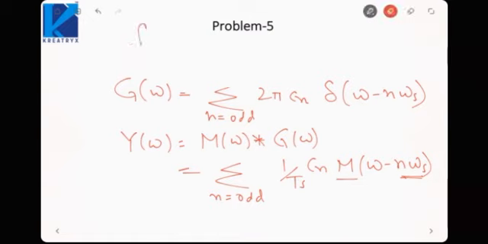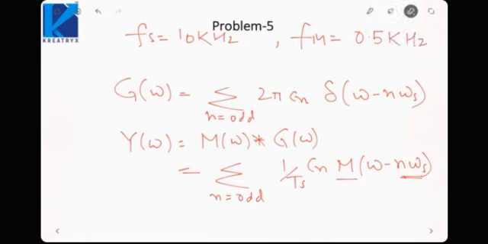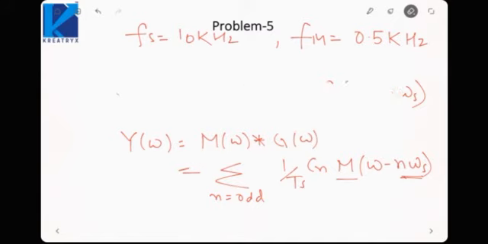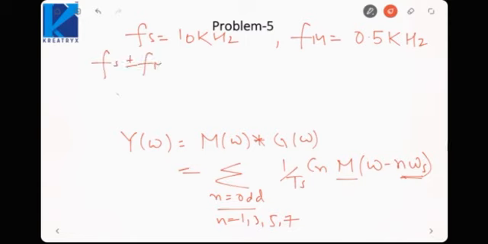So fs we saw is 10 kilohertz and the message signal has a frequency of 0.5 kilohertz. So the output frequencies would be, one corresponding to n equal to 1, the first one, because n is odd here. So n can be 1, 3, 5, 7. Corresponding to n equal to 1, it will be fs plus minus fm.